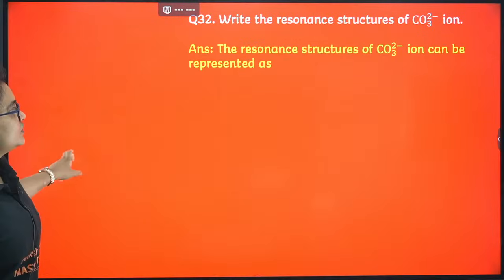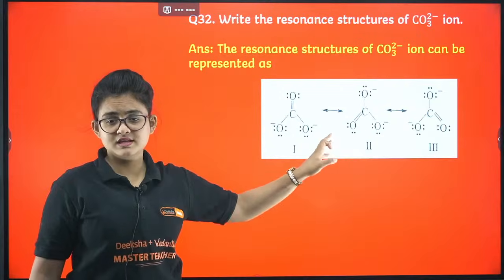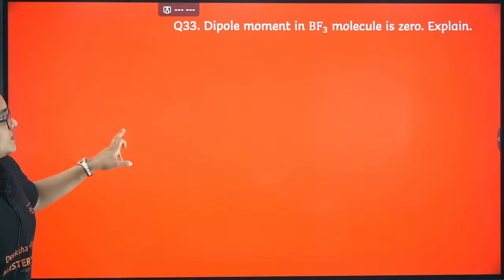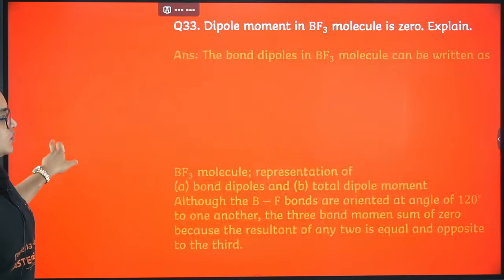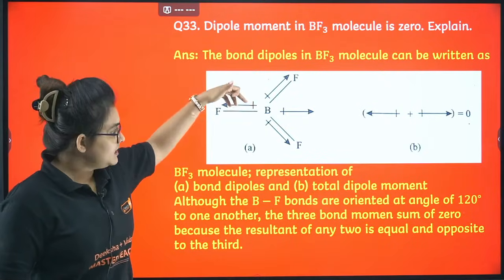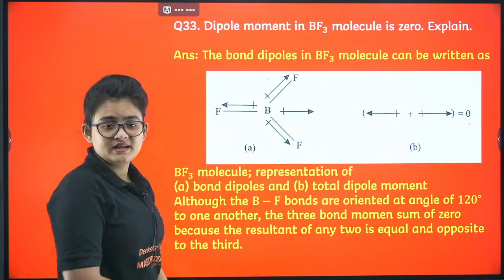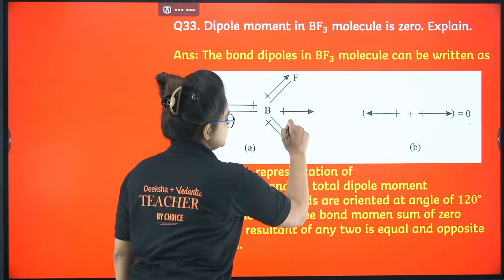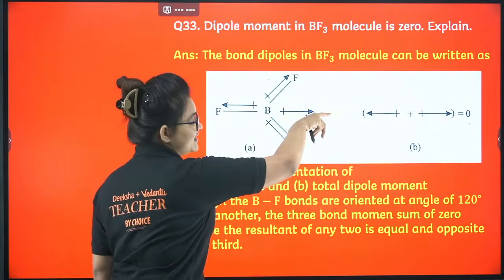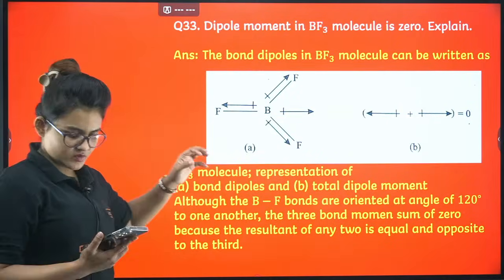Okay, next CO3 2 minus, the resonating structures you can see. You can just draw these 3 consecutive resonating structures accordingly. Okay, let's proceed. BF3 molecule dipole moment is 0. What is the reason behind it? Here you can see BF3 molecule is trigonal. So here one fluorine, here one fluorine, here one fluorine. For these 2 fluorines, the resultant dipole moment comes in this direction, right? As a result, this boron-fluorine dipole moment and the resultant one will cancel out each other. So as a result you will get 0 dipole moment.